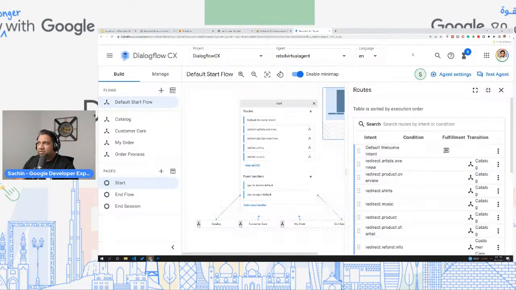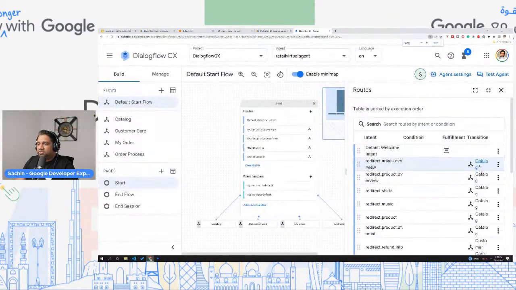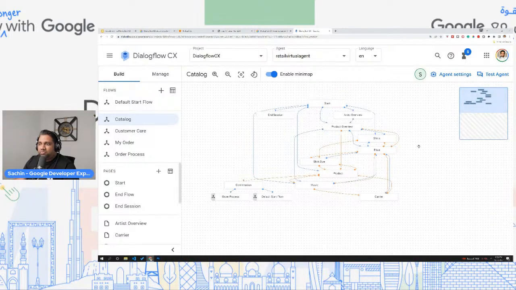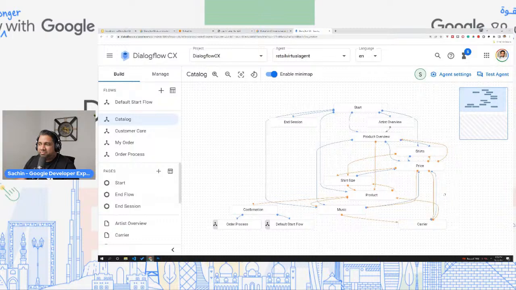And within here, you also get to see, let me zoom out, if the intent or the conversation from the user was to do with artist overview, it will then transition to the catalog flow. So let's say that while you do that, it goes to the catalog flow. You click on catalog. It will have its own pages. You see over here. So let me zoom in. So it will have its own pages.